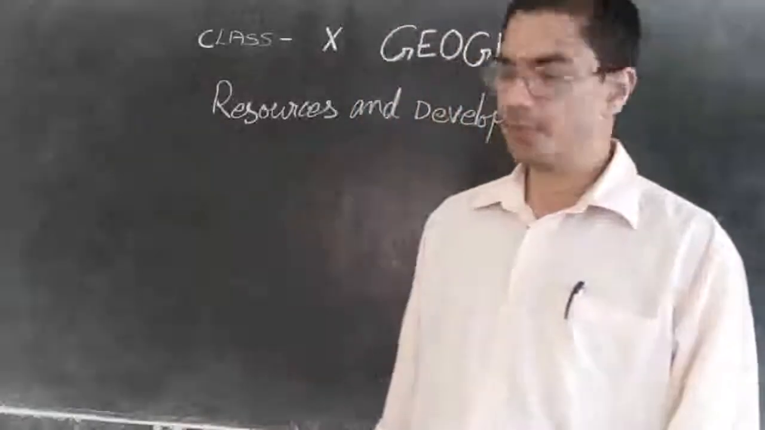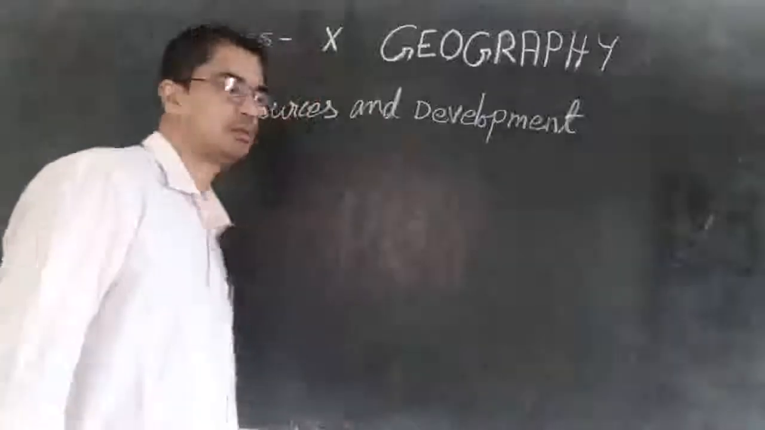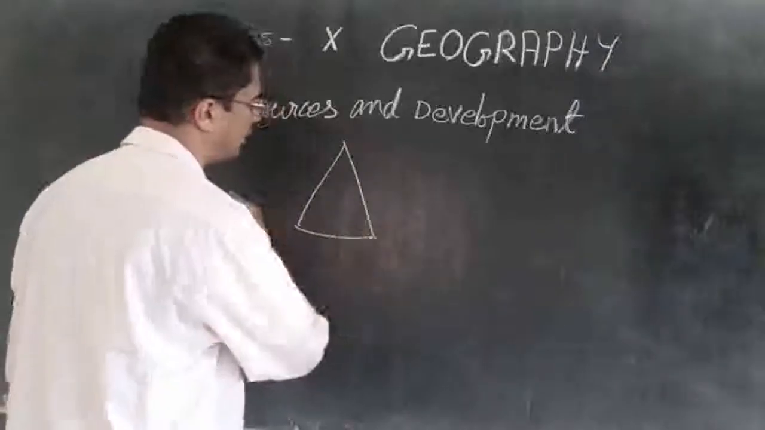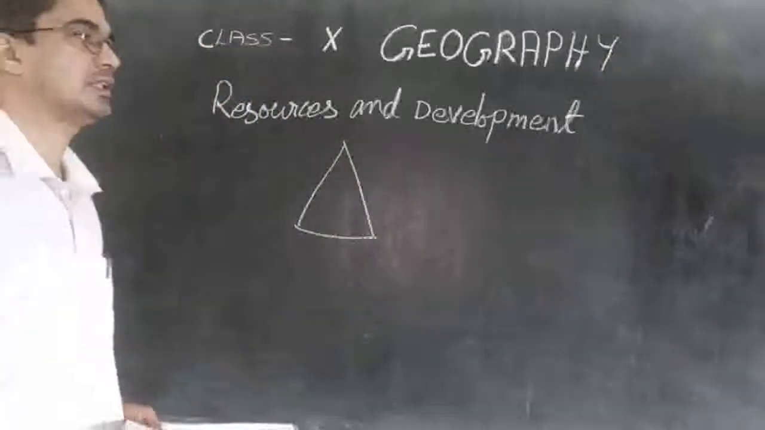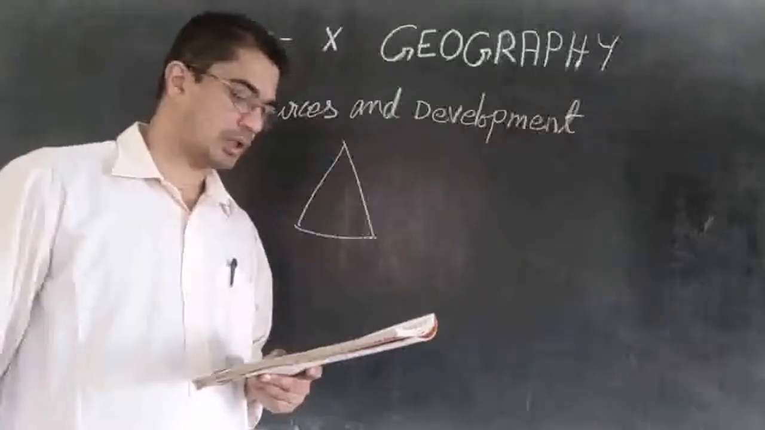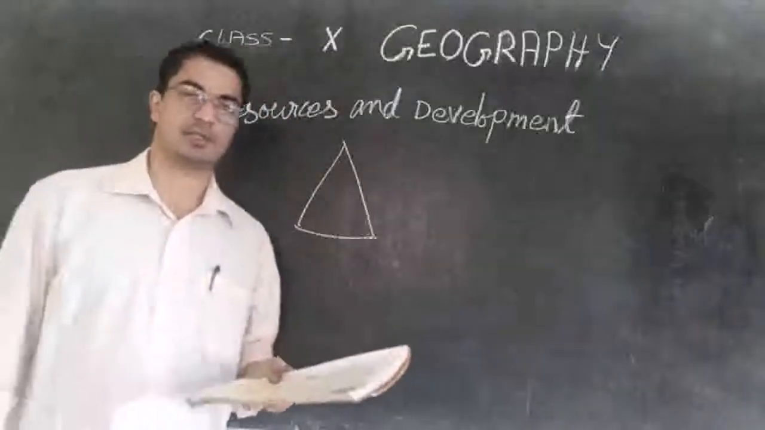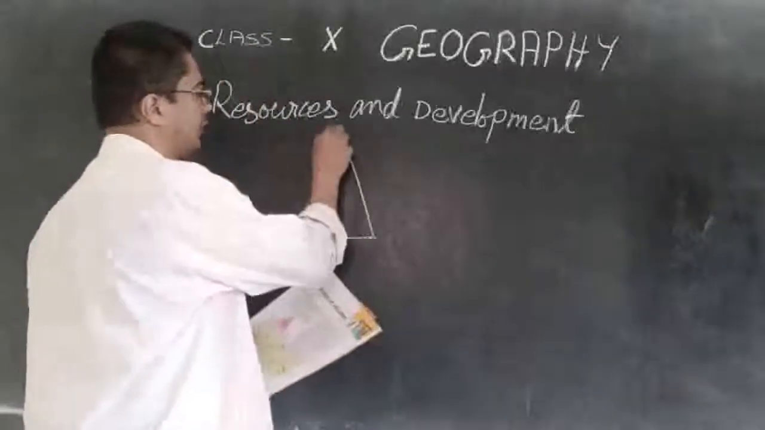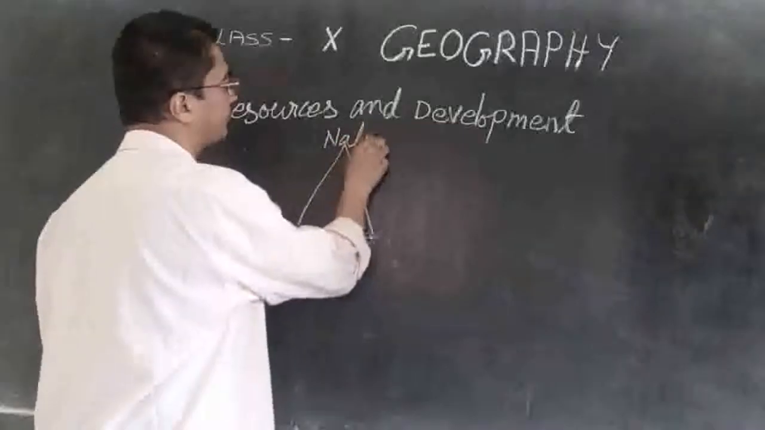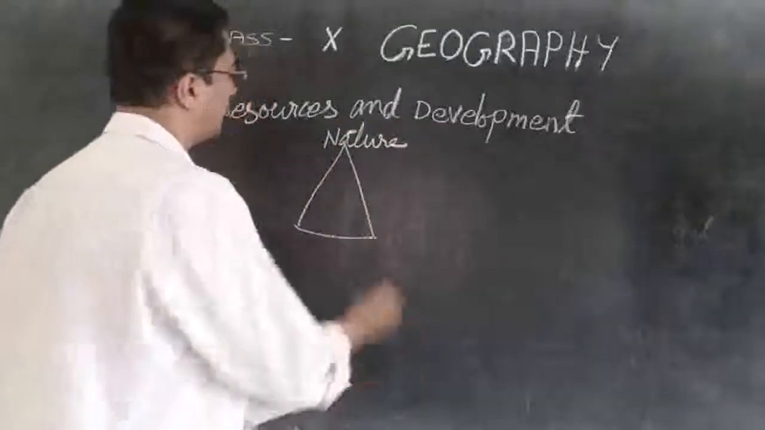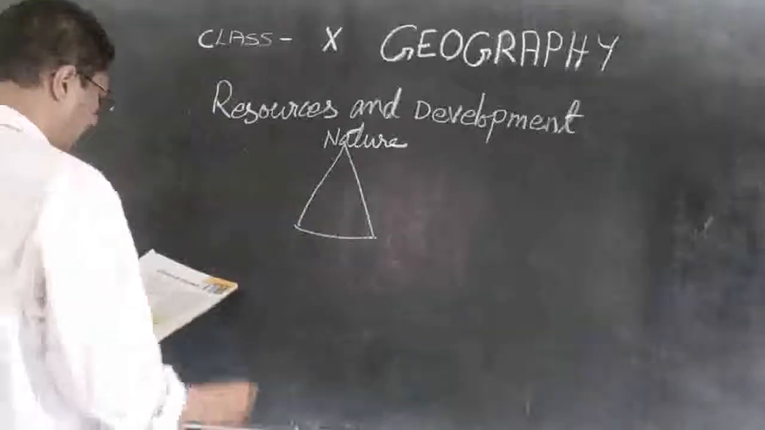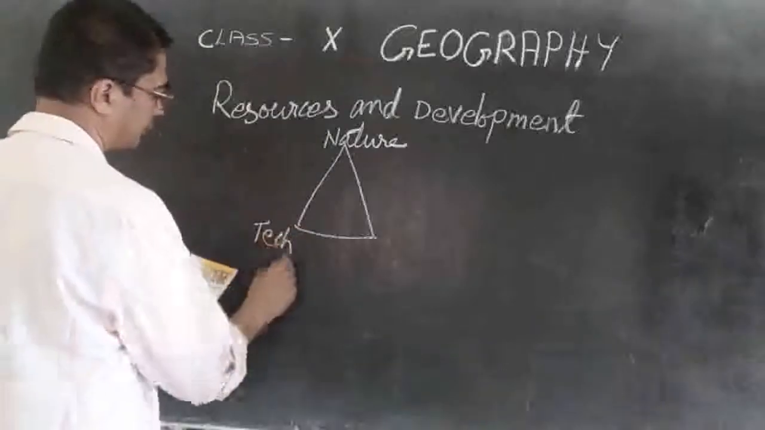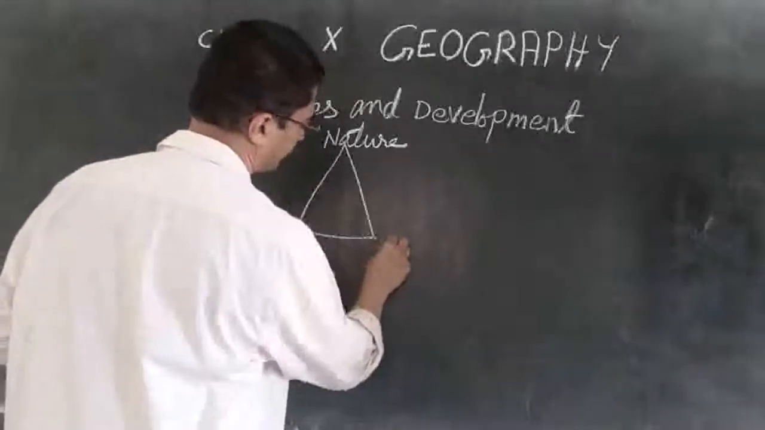Now we can draw a diagram to show the interdependence, in order to show the dependence. At the top we can say it is nature. Nature is there. Then in this corner there is technology. Then here, institutions.